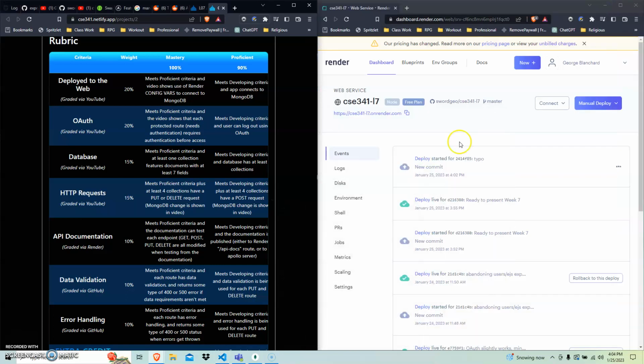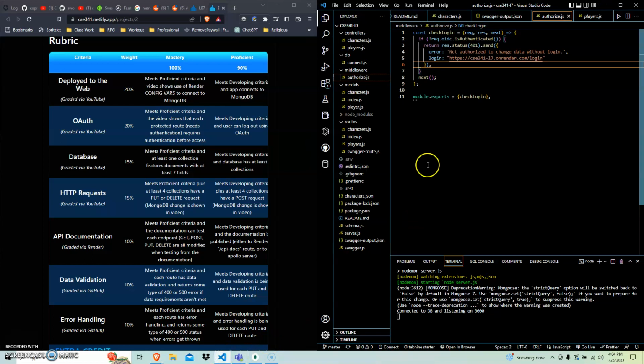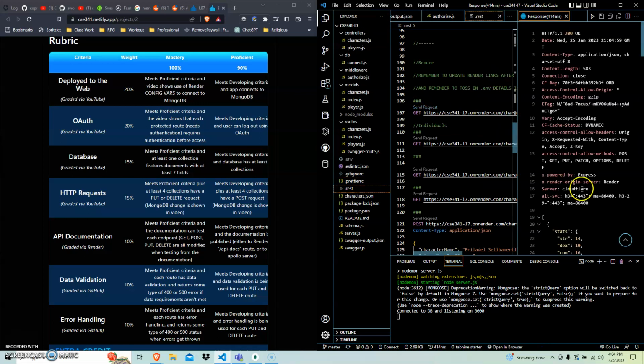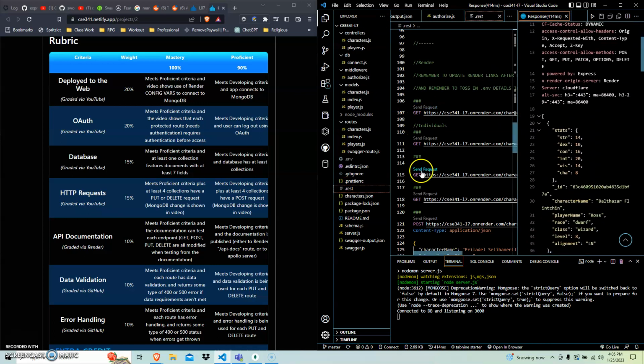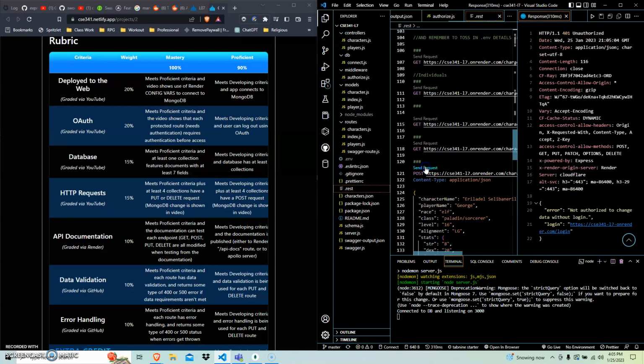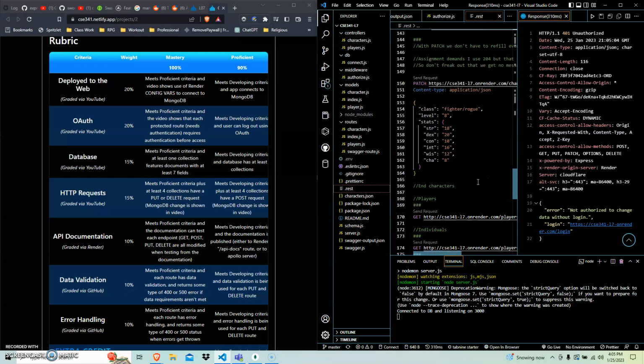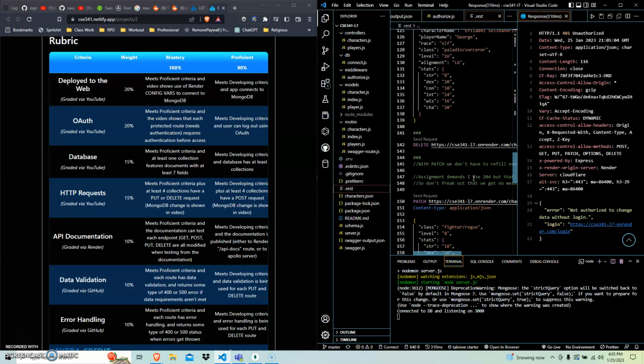So let's see if the render is... Oh, we are not quite ready for that. So instead, let us talk about what else we're doing. Something I found out is that my normal little REST file won't recognize whether I'm logged in through my localhost. So in fact, I'm now forced to actually use my Swagger. I mean, granted, I like using it anyway, so that's kind of cool.